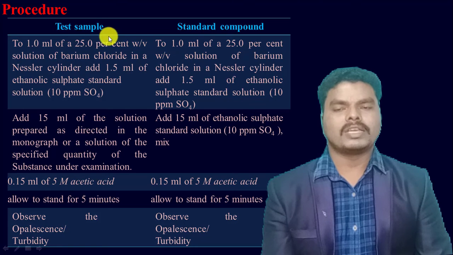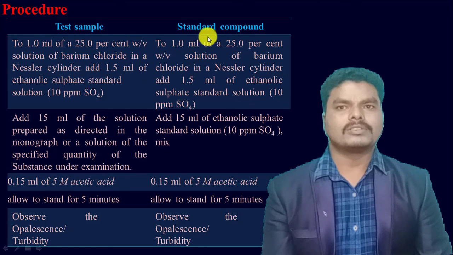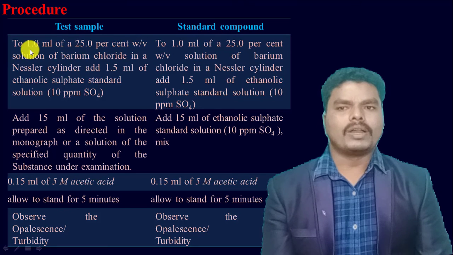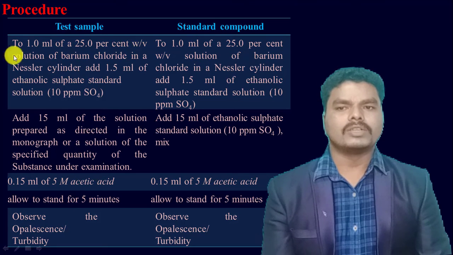That means in both the Nessler cylinders, the test Nessler cylinder and the standard Nessler cylinder, we add 1 ml of 25% weight by volume solution of barium chloride and 1.5 ml of ethanolic sulfate standard solution containing 10 ppm concentration.